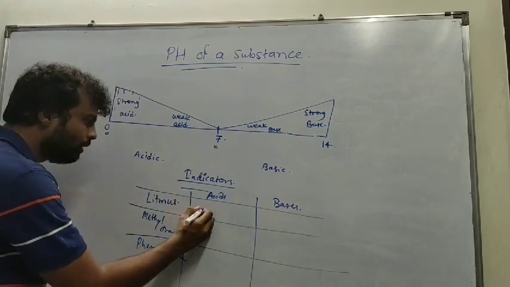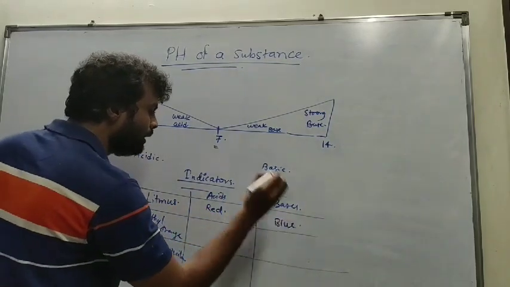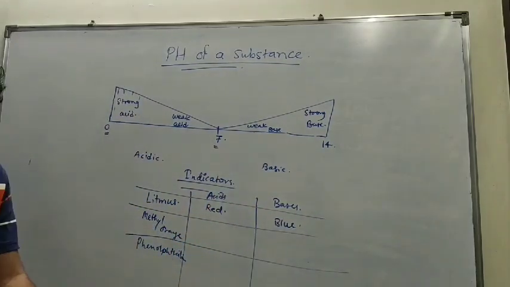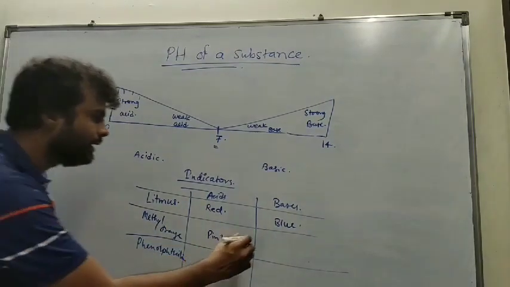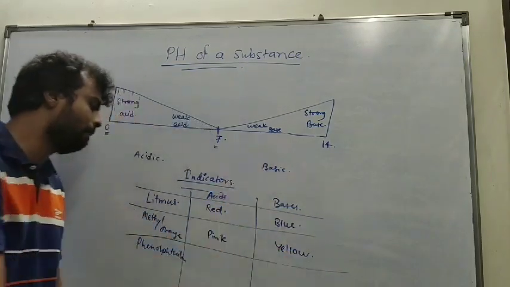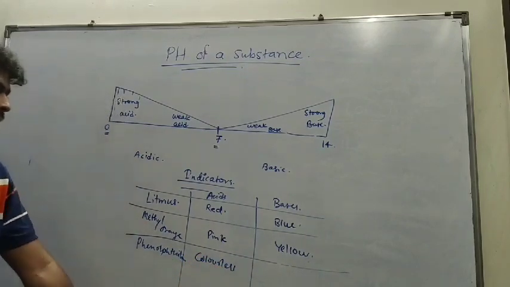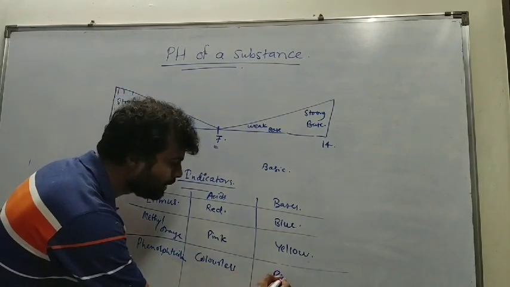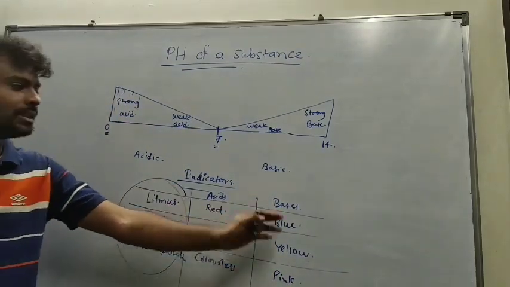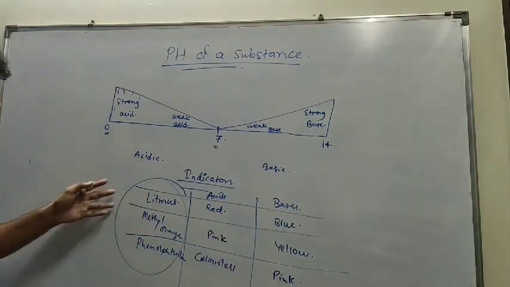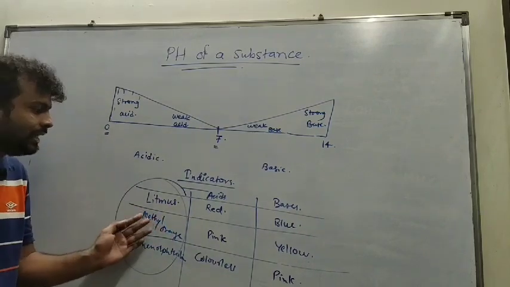Litmus paper or litmus turns red in acid and it turns blue in bases. Methyl orange has a pink color in acids and it turns yellow in bases. Phenolphthalein is colorless in acids and its color is pink in bases. In this way, by using these indicators, we can identify whether a substance is acidic or basic. These are simple indicators which only tell us whether the substance is acidic or basic.